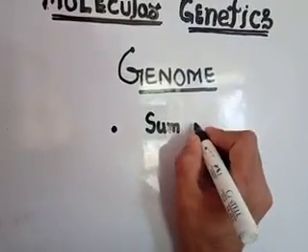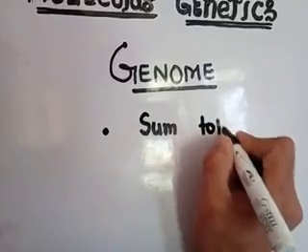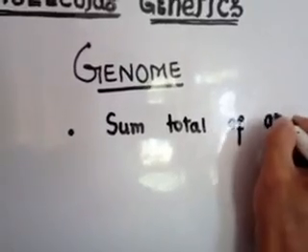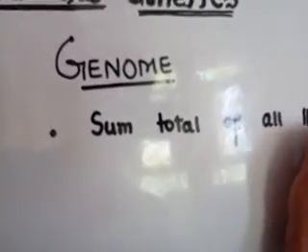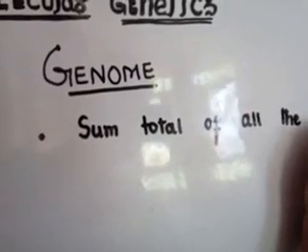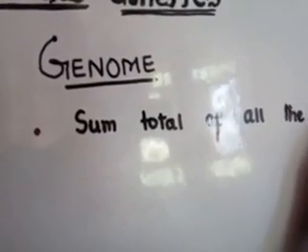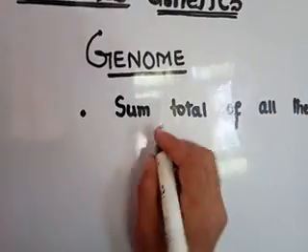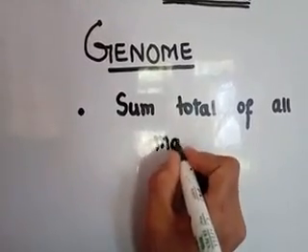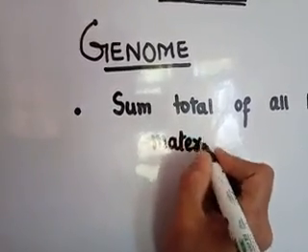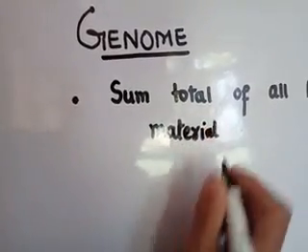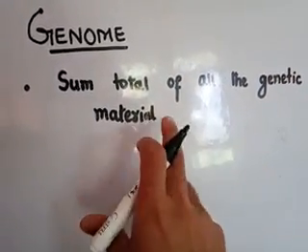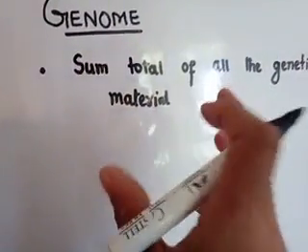So simply, genome means the sum total of all the genetic material present in an organism. The sum total of all the genetic material which is present in an organism is known as its genome. And this genetic material contains the biological information.